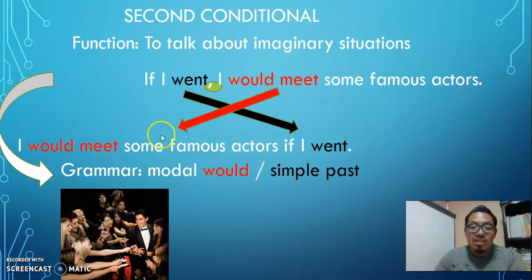So when you change the order, just be careful, because now this part is the condition, the result, the consequence. So in this part, you can use the modal would, and now in this part, in the if part, in the condition, you have to use simple past.